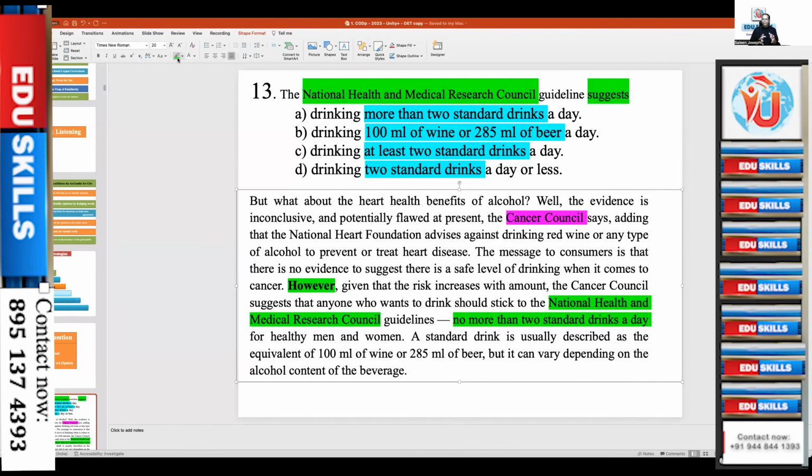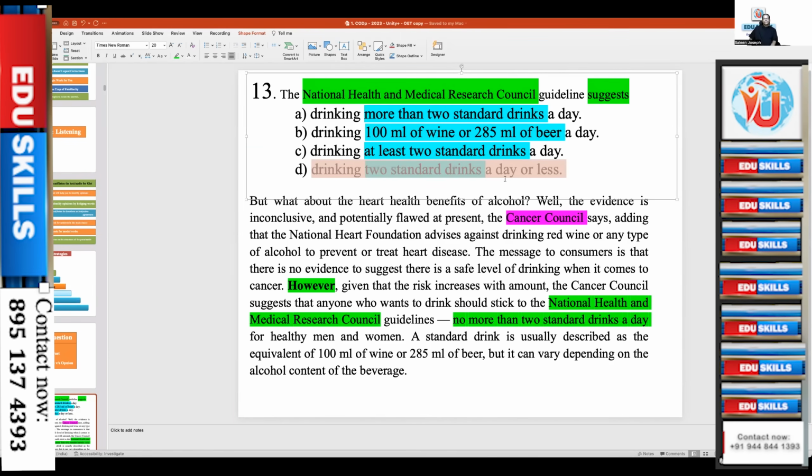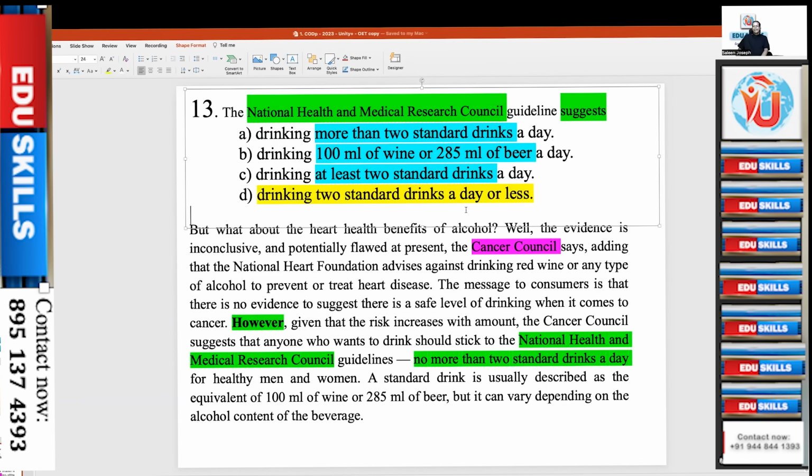So it's not whether you have found out the answer, but how fast, how quickly you can find out the answer. So here, Cancer Council says just follow the guidelines of the National Health and Medical Research Council, no more than 2 standard drinks a day. See, the paraphrasing is given here. What is it? Drinking 2 standard drinks a day or less. No more than 2 standard drinks a day is synonymous with 2 standard drinks a day or less, for healthy men and women.